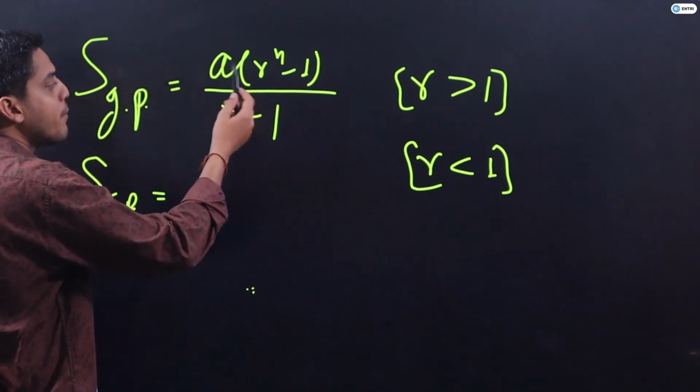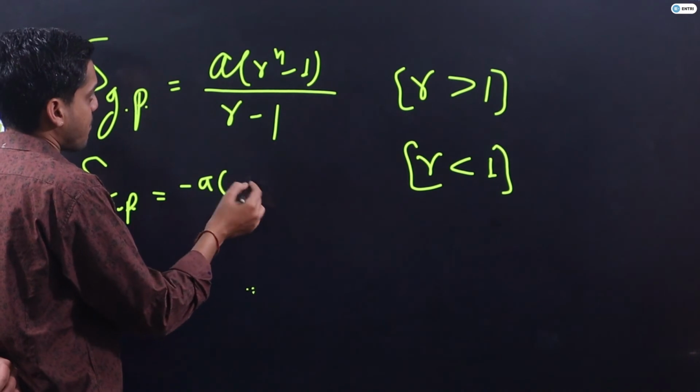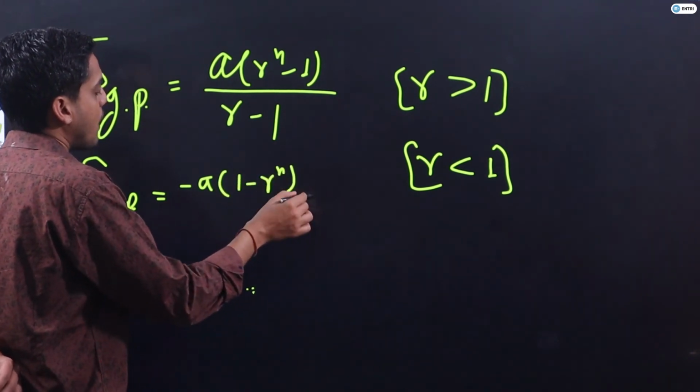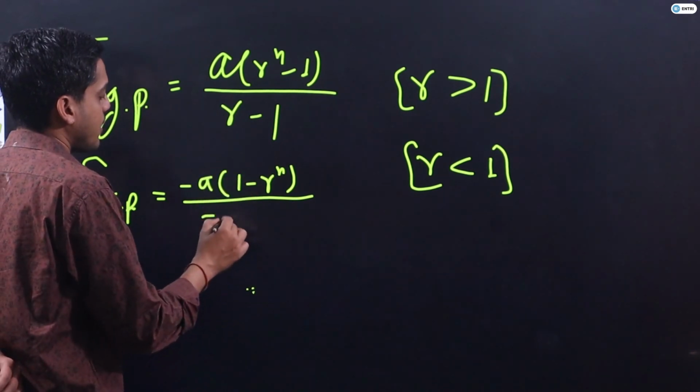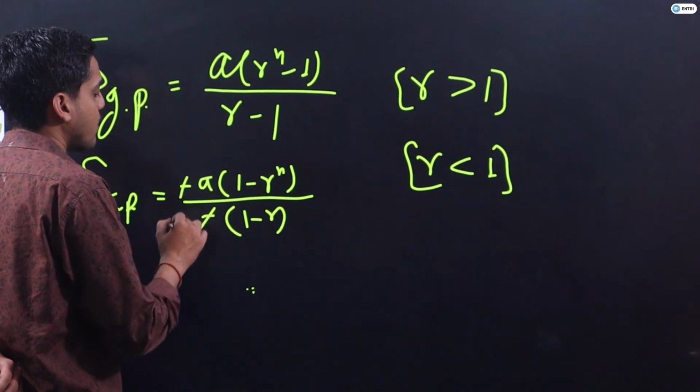So I will take minus common in the upper bracket, so it will become 1 minus r to the power n, upon, again taking minus common in the denominator, 1 minus r. Minus and minus will get cancelled. Right?